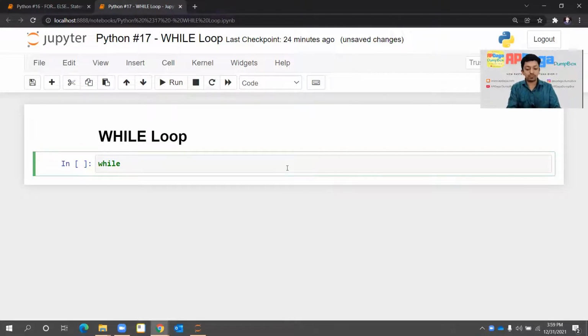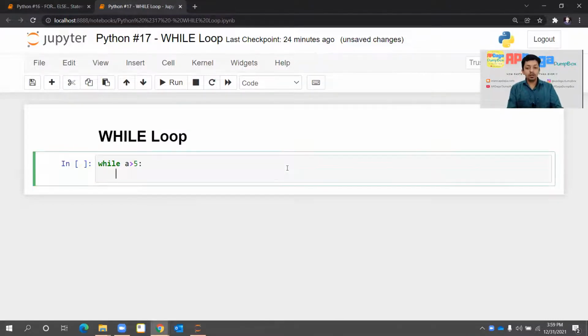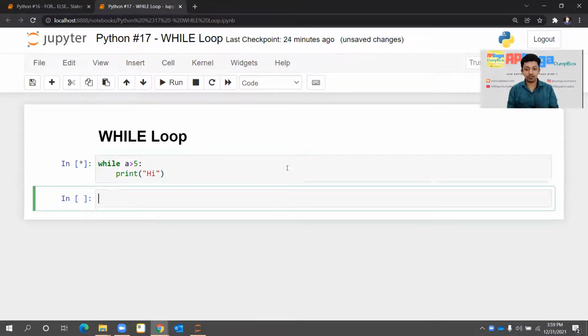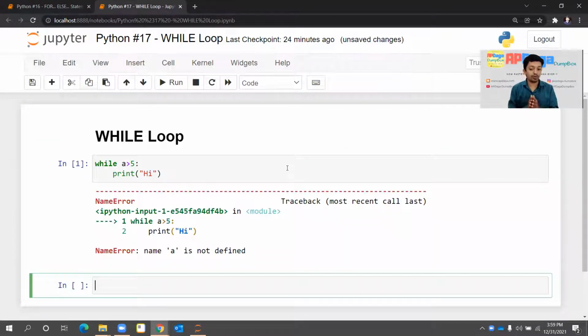Right now I'll pass the condition as a greater than 5. So a is a variable here. A is greater than 5, and whatever I want to print, I'll print here. I'll print, let's say, hi. Okay. So right now let's see what happened, because I haven't declared any variable a, so most probably it should throw an error. And yeah, it threw an error because a is not defined.